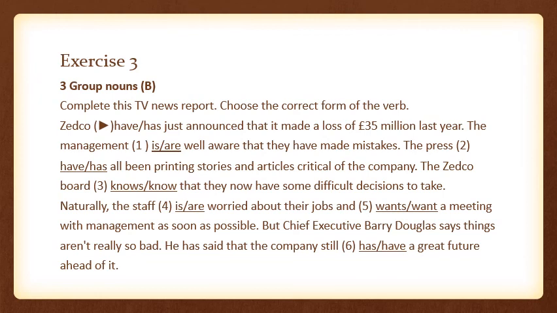Choose the correct form of the verb. Zedco have or has just announced that it made a loss of £35 million last year. So, Zedco is the name of a company, and in your book, "have" has been crossed out here. Why? Because the company is single. They are talking about only one company, so they have chosen "has" here.